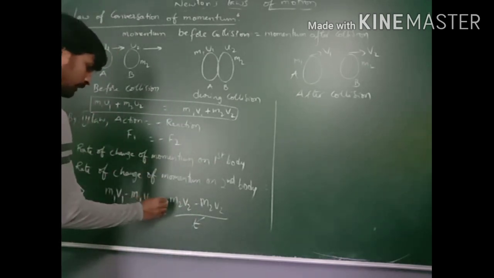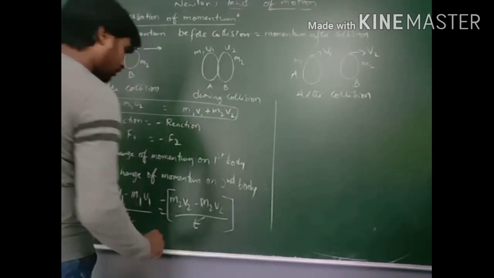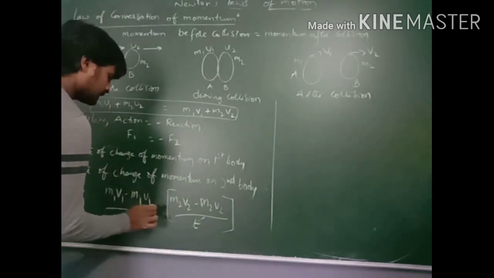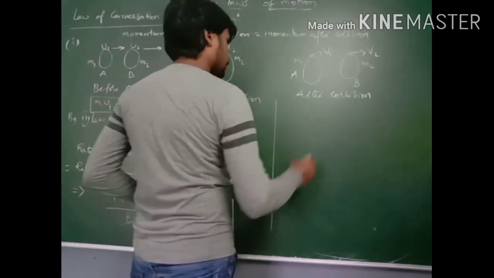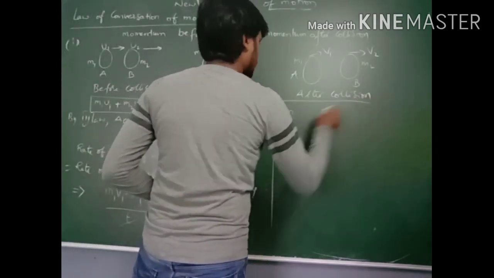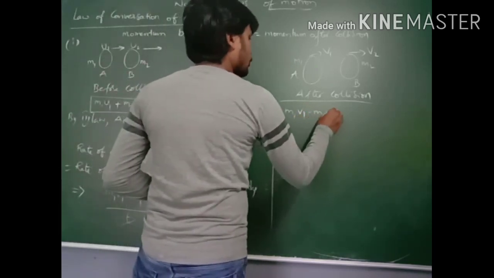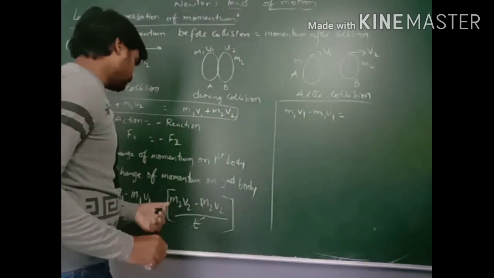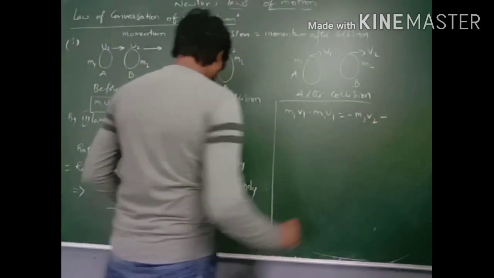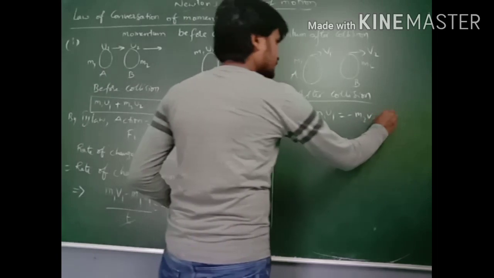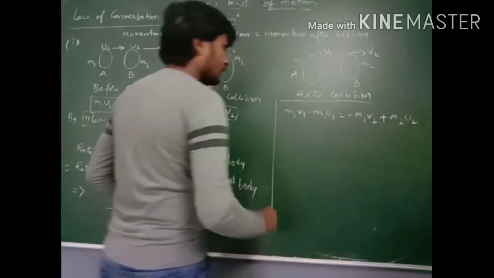Here we have to apply a minus sign because it is opposite; minus indicates opposite direction. So m1 v1 minus m1 u1 is equal to minus into plus, minus m2 v2, minus into minus, plus m2 u2.